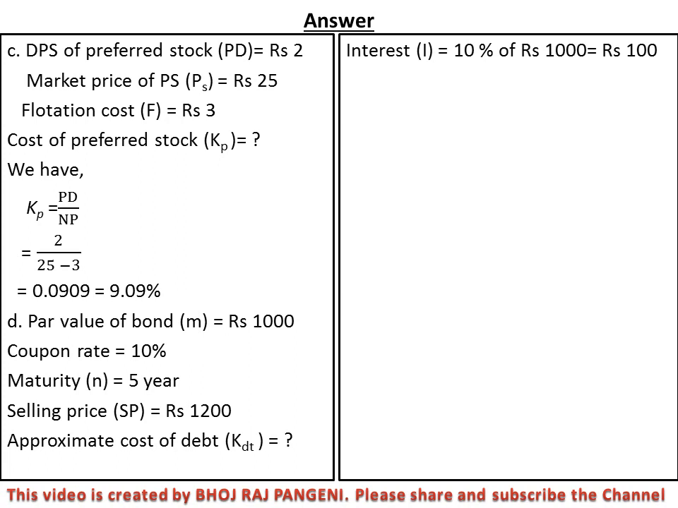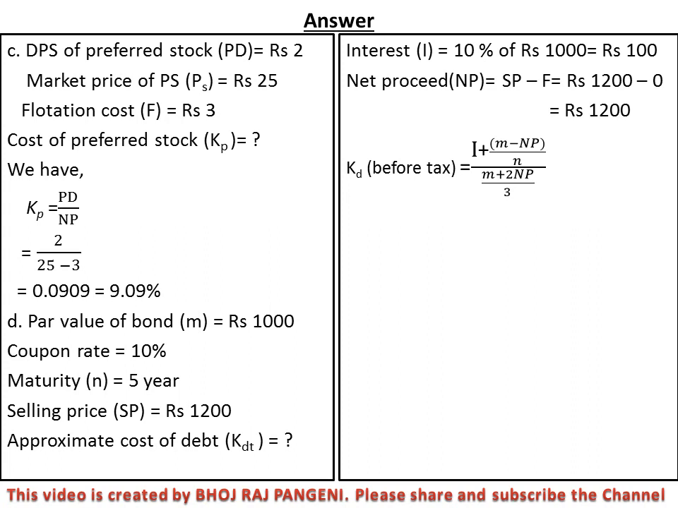Now interest amount I equal to 10% of 1000, that is rupees 100 is our interest amount, and the net proceed NP equal to SP minus F. Here the flotation cost is not given in part D for the bond, so we can put 0 as the flotation cost, and rupees 1200 is our net proceed. If flotation cost is given in the question, we can put the value of flotation cost in place of F.